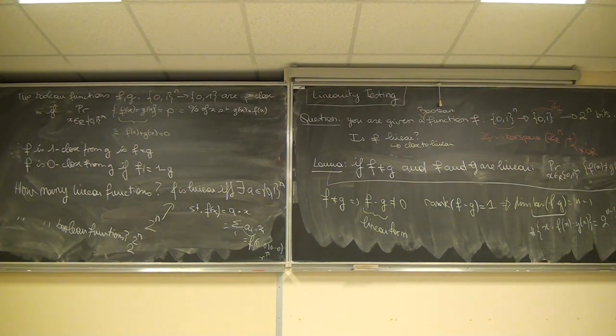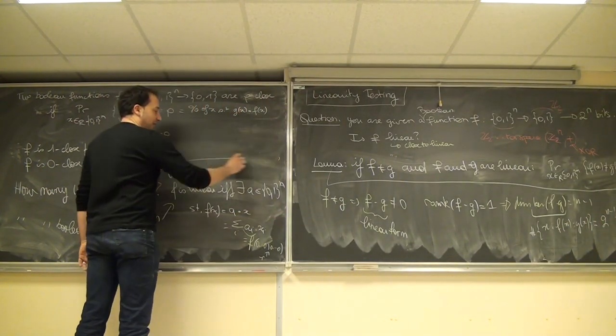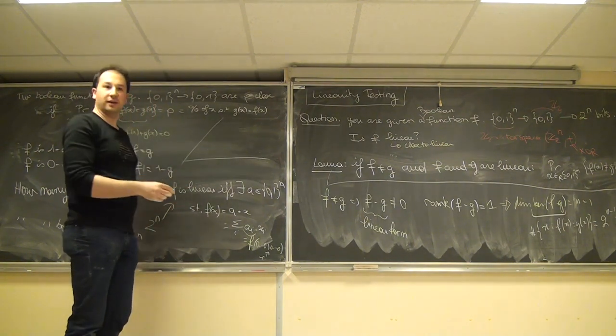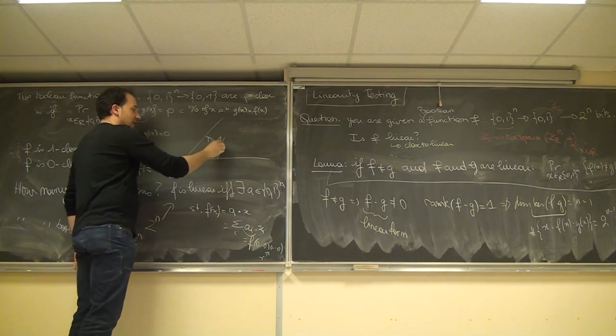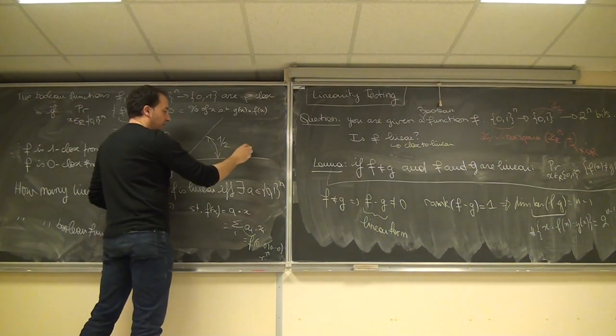So if f is different from g, you have plenty of certificates that f is different from g. They will differ on at least half of the inputs. So we are in the same situation as before: we have plenty of certificates. This is really good news, because if you imagine that these are linear functions, they are at distance at least 1/2 from each other somehow.